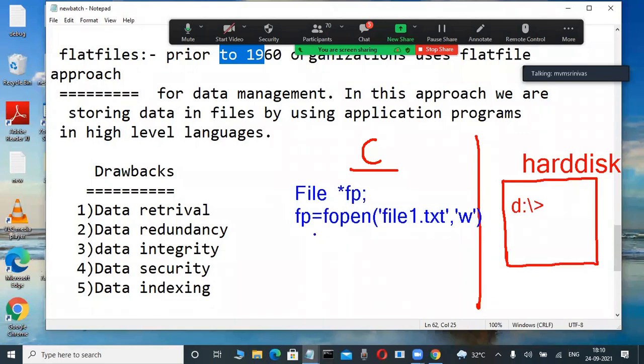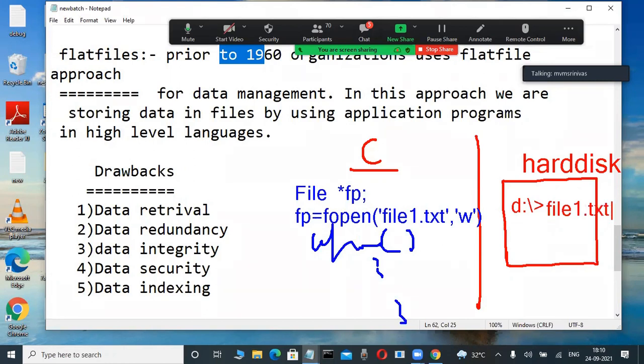Writing purpose, loops like while loop, and so many functions. Whenever they specify a file name in the program, the file is automatically created in that location.